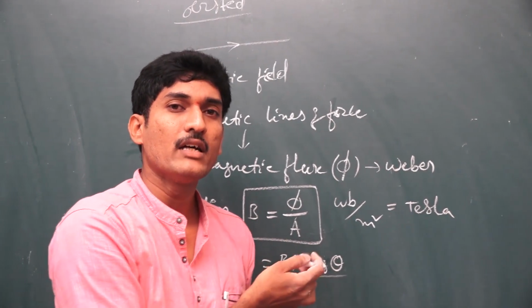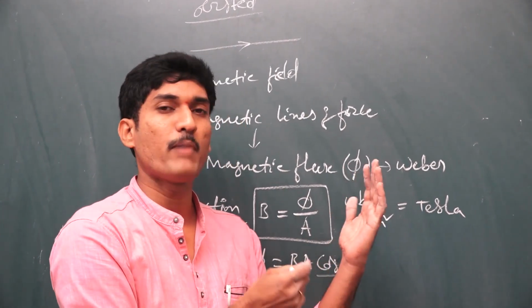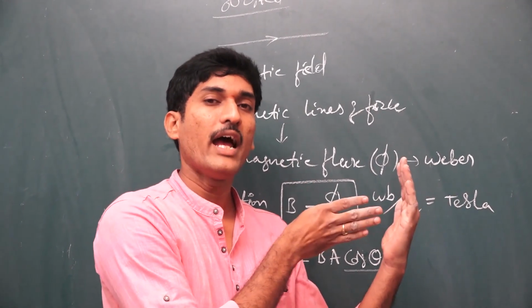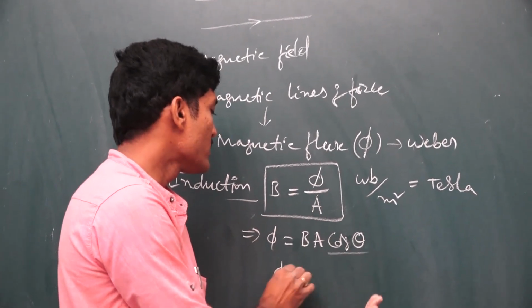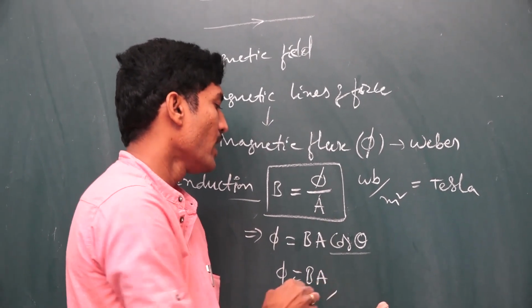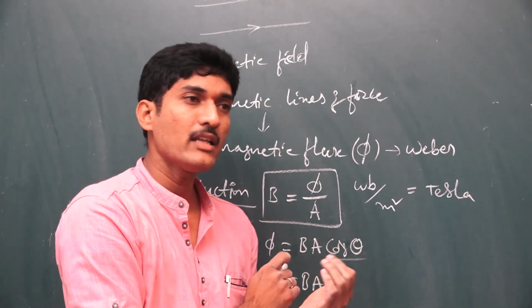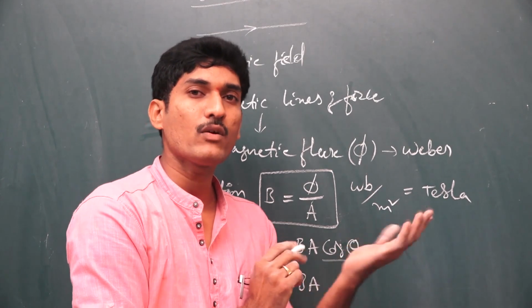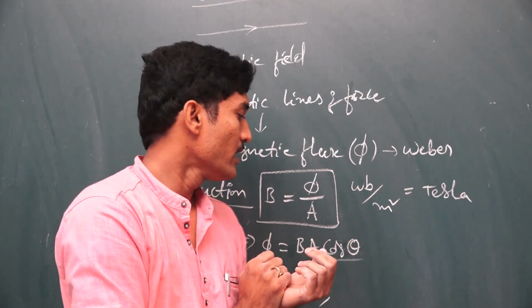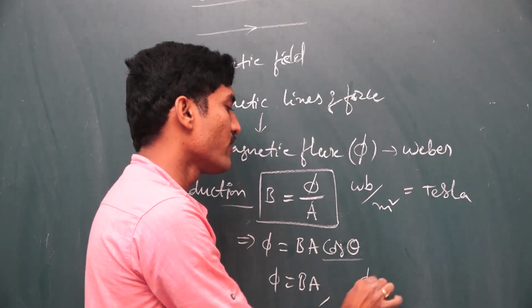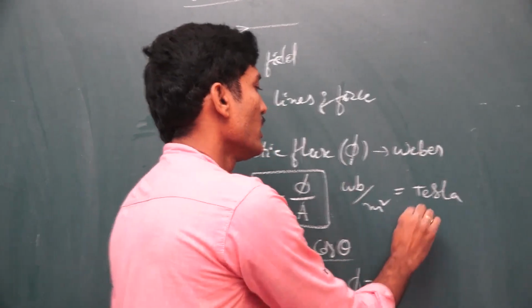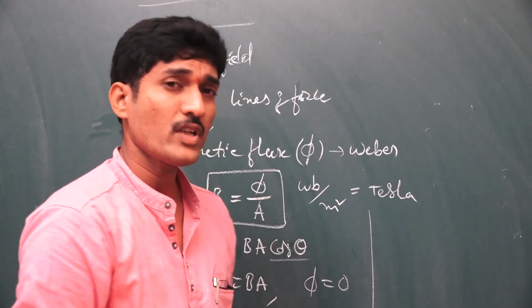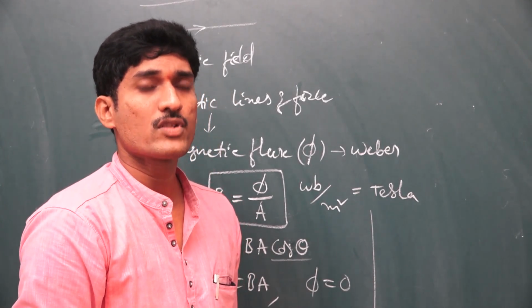In the perpendicular case, that means when the plane is perpendicular to the field, the flux is maximum. In that case, phi is equal to BA, and this is the maximum case. When the plane is placed parallel to the field, there is no flux, so phi is equal to 0. So these are the different cases. Next concept is, what is the force?